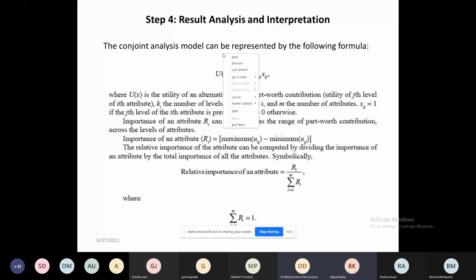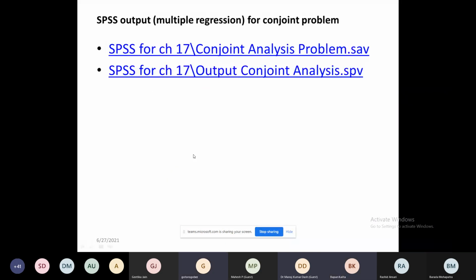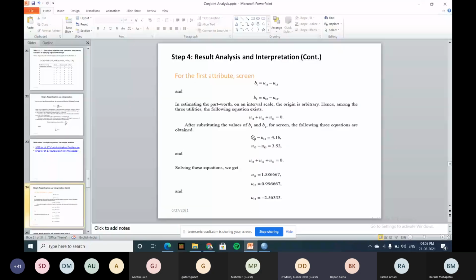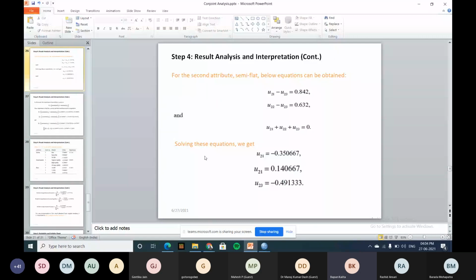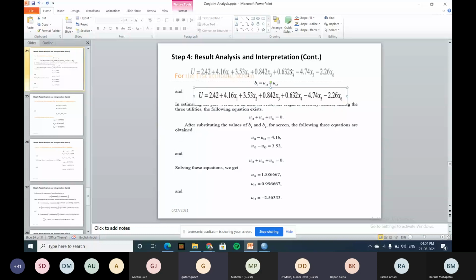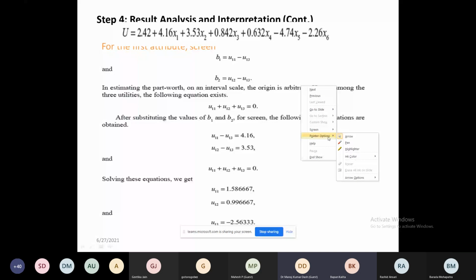I will share this PPT. Don't write this thing. Then I go for relative importance. You have to find two things: utility and relative importance. How to calculate utility? Now see. Is it visible to all of you? Yes, sir. Now first we calculate the utility function of the first attribute.